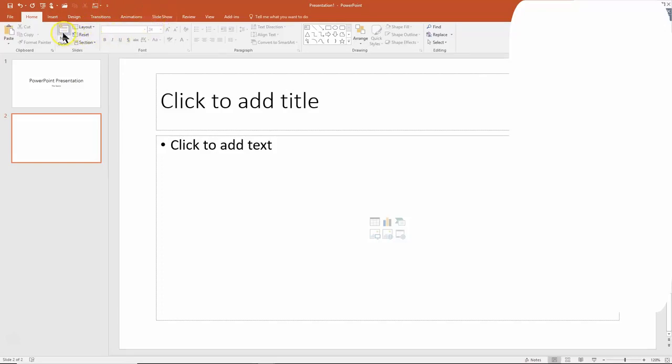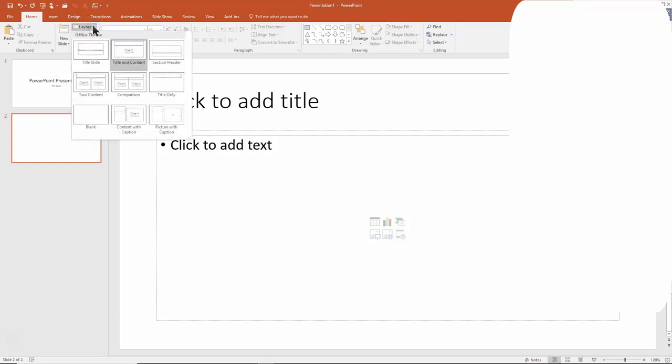Right next to where it says new slide, I can change the layout of the slide. And there's different layouts. Now this layout is called title and content, which means it'll have a title and then it'll have a content here in the middle. Now, just because you pick one of those layouts, you're not stuck with that format. It just gives you an idea of what the slide format should look like. But you can always add things to that slide.